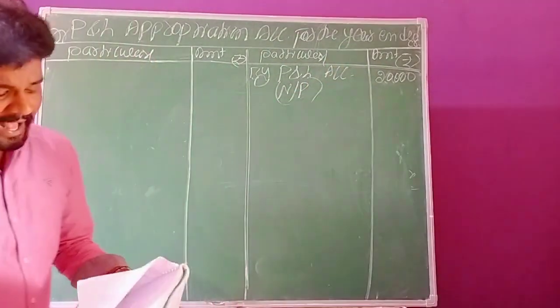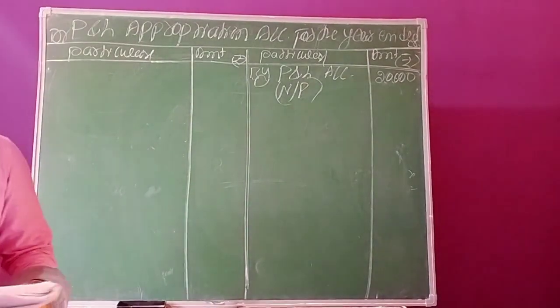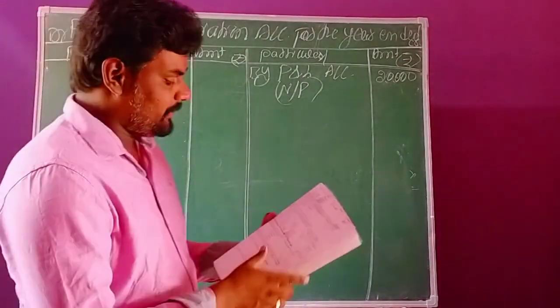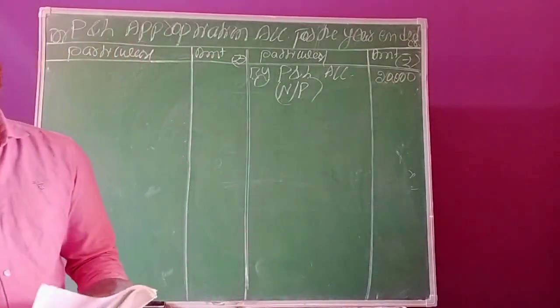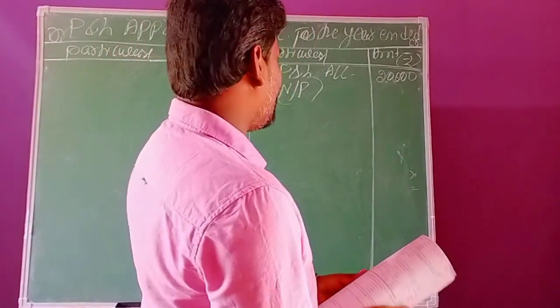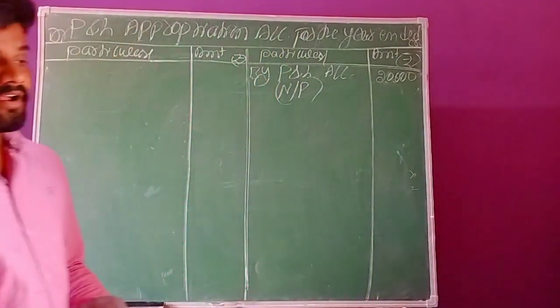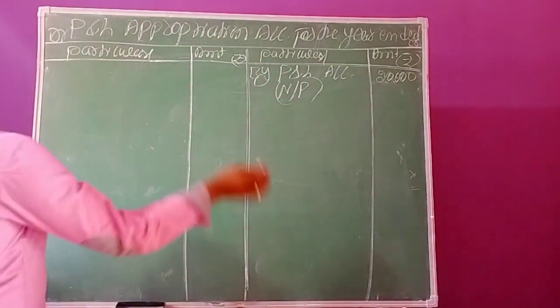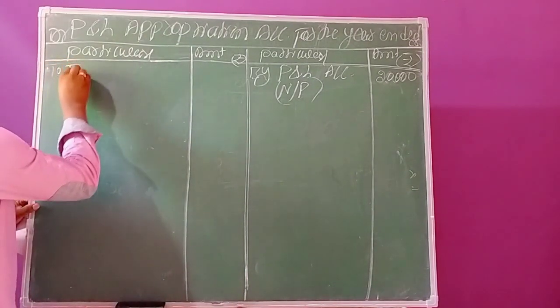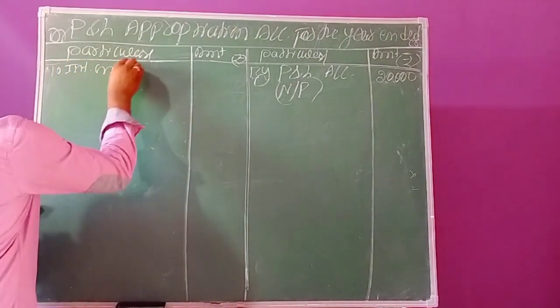Now come to the adjustments. So here these adjustments include the following. The first one, interest on capital at 8% per annum. This calculation we can record in the debit side. Have to record by the way of to interest on capital account.